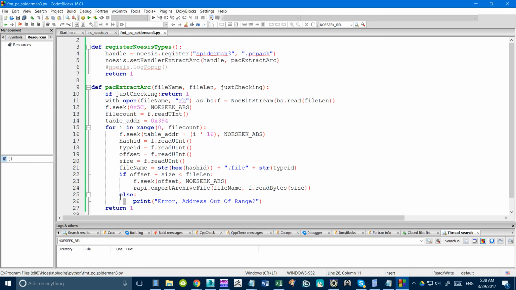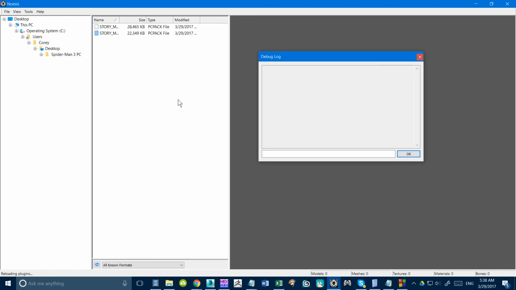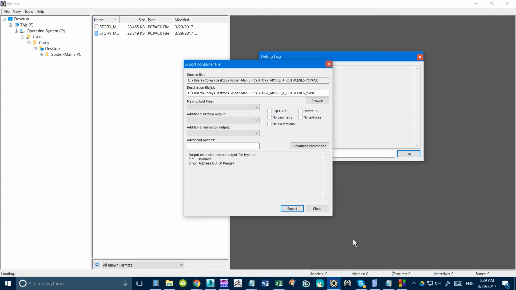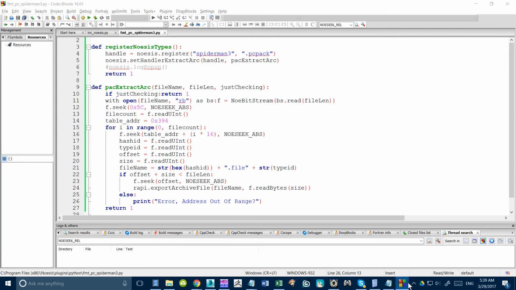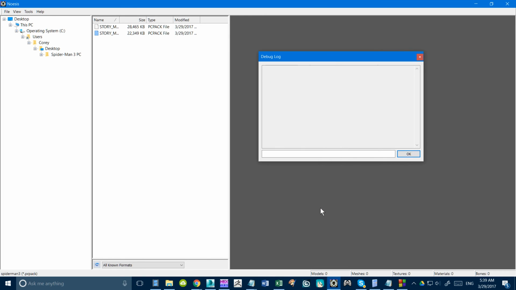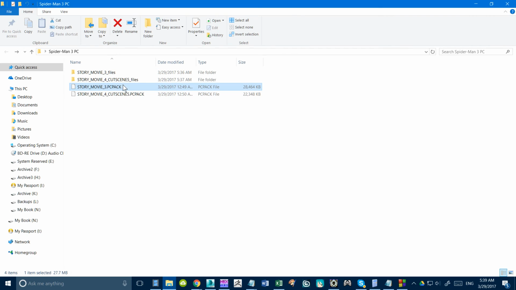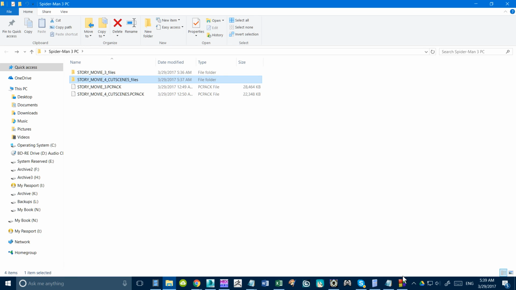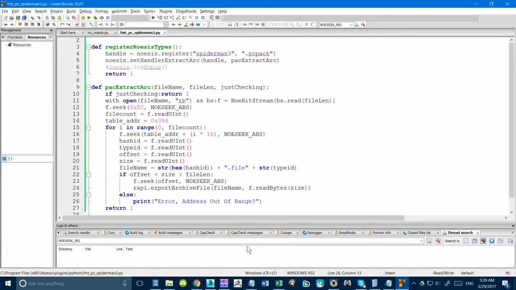Just double check. Is this screwed up or not? Oh yeah, it's super screwed up. I don't know why it keeps doing this. Tools, reload plugin. Export. Oh, that's right, I silenced the other print, so that's why that's the only print there. But that works now, though it skips one file. It's supposed to be 72, and I got 71, so you can handle that whatever way you want. But for some reason, one of the file addresses just goes crazy. I don't know what's going on.